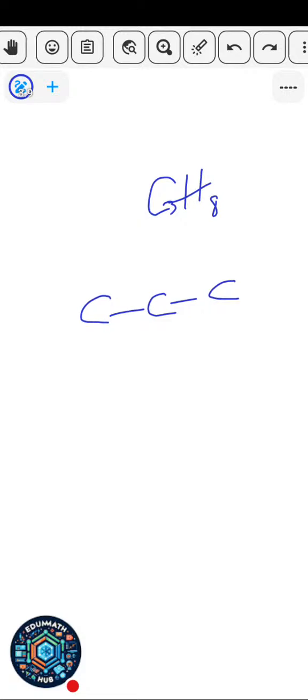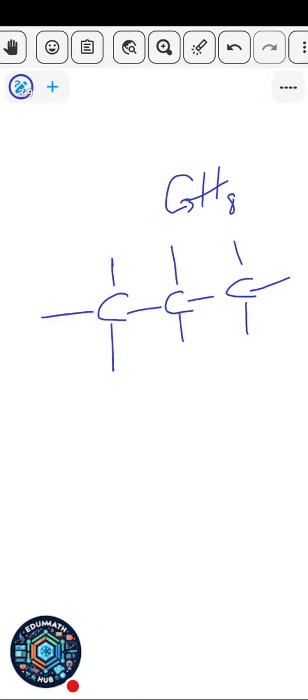Okay, so these are the 3 carbon atoms that I've written here. The next thing is to insert these 8 hydrogen atoms. So I'm going to insert them like this on top of the carbon. I'm going to put H here, another H here, another H here, another H here.